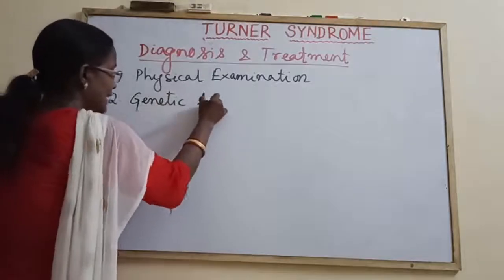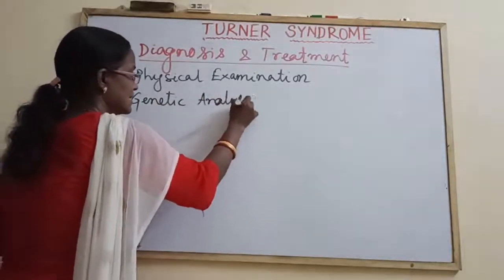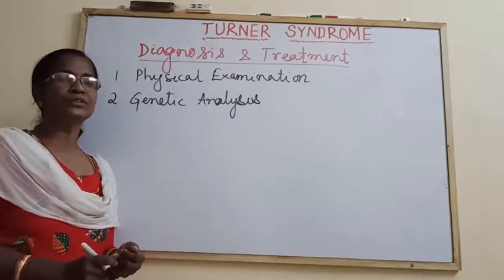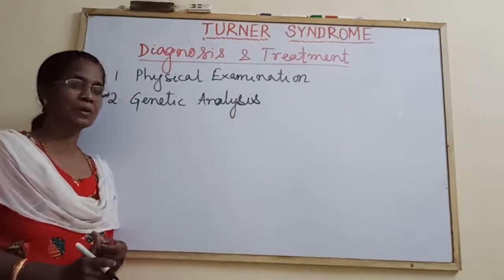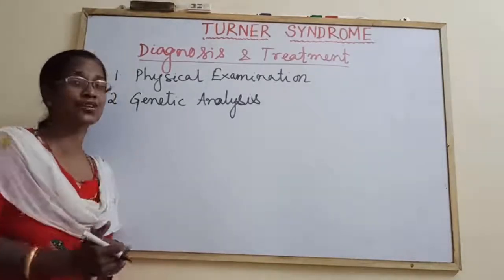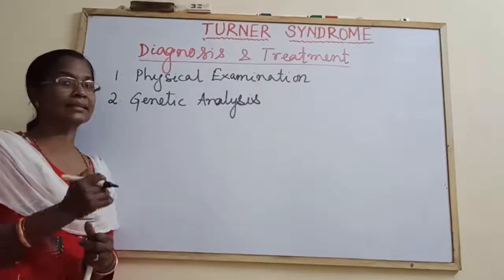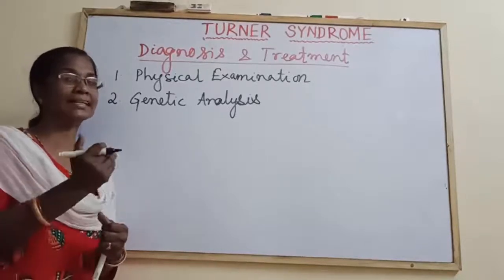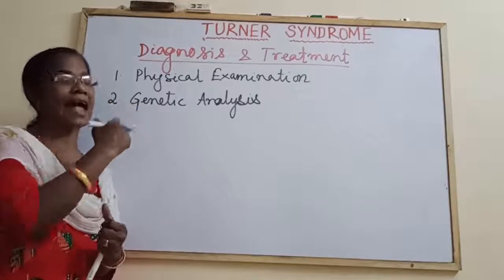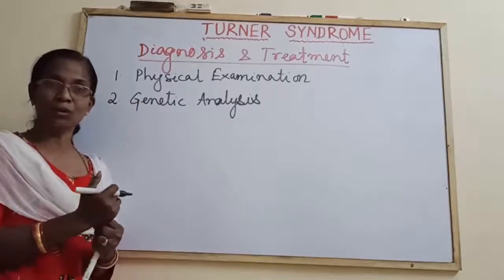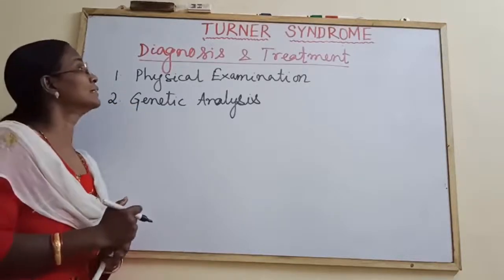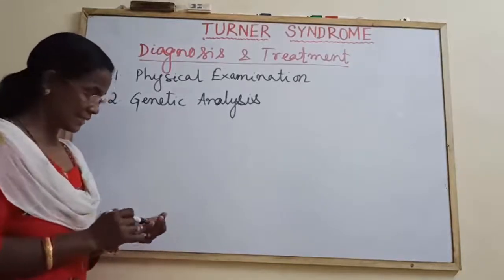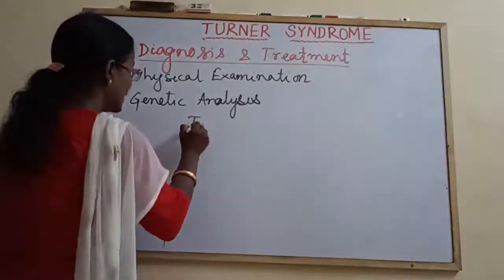Genetic analysis means a study of the phenotype and genotype of their father, mother, maternal grandfather, maternal grandmother, and their ancestors, whether anyone was affected by Turner syndrome. That is known as genetic analysis. Next, the treatment.